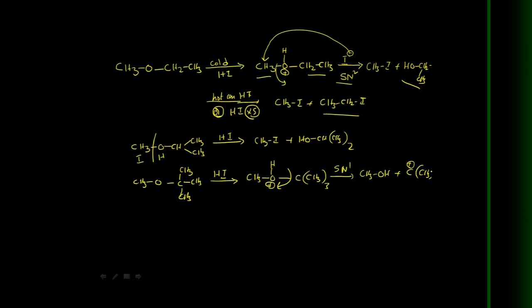The tertiary butyl carbocation is formed. Now this tertiary butyl carbocation is attacked by the I minus. As a result, (CH3)3C-I, tertiary butyl iodide, is the product, because the tertiary butyl carbocation is more stable. That's why this carbon-oxygen bond breaking takes place. That's it.